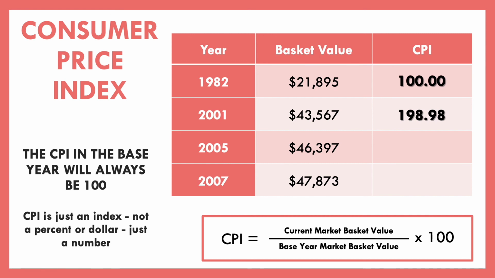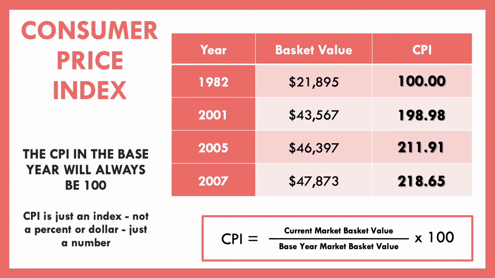We can do the same thing for 2005. Divide 46,397 by whatever that value was in our base year, 21,895, and we get 211.91. And then in 2007, we do the same thing. 47,873 divided by our base year, 21,895, and you get 218.67.